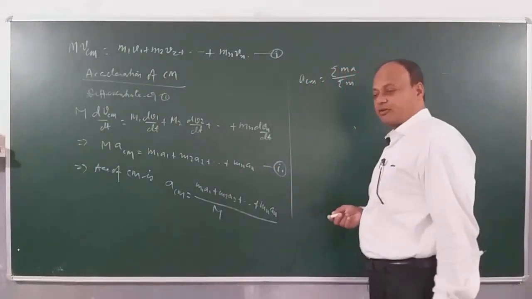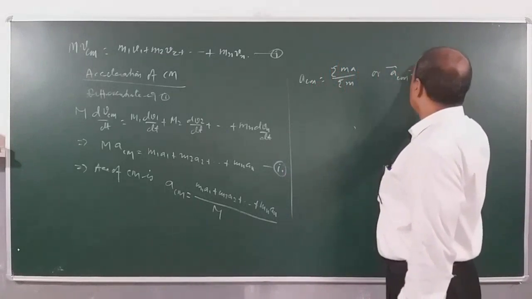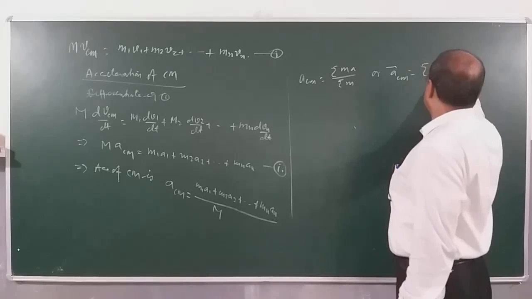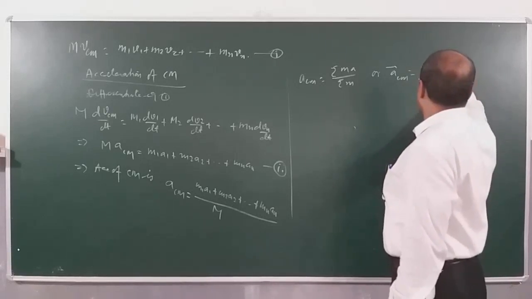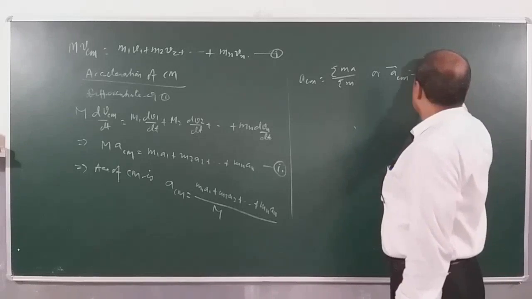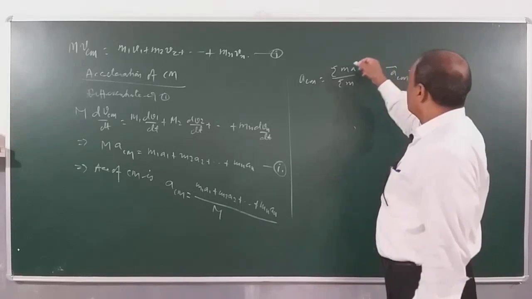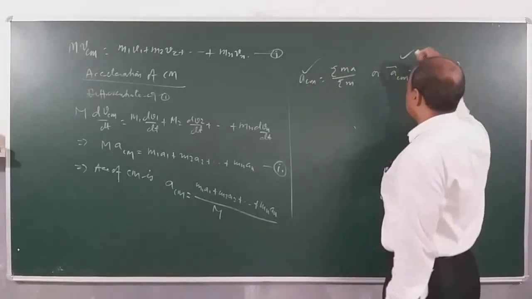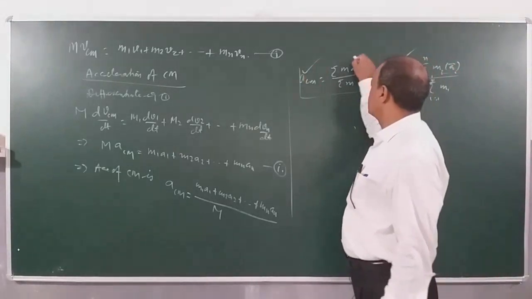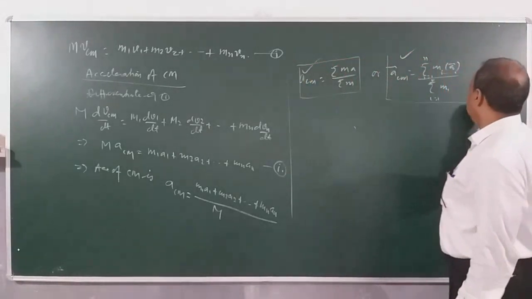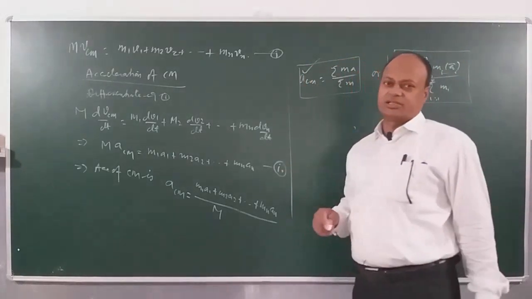Or if I write in vector form, acceleration of center of mass is equal to sigma ma divided by sigma m, where i goes from 1 to n. So this expression and this expression both give us the value of acceleration of center of mass. You can use this or you can use this. Now if you go back to this equation 2, we get a very interesting result.